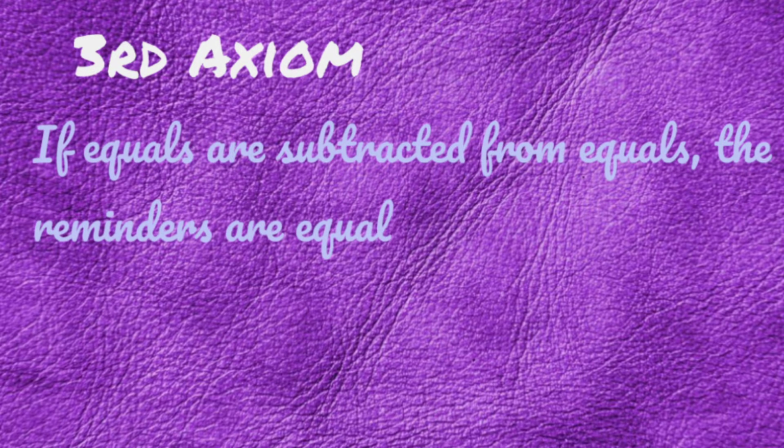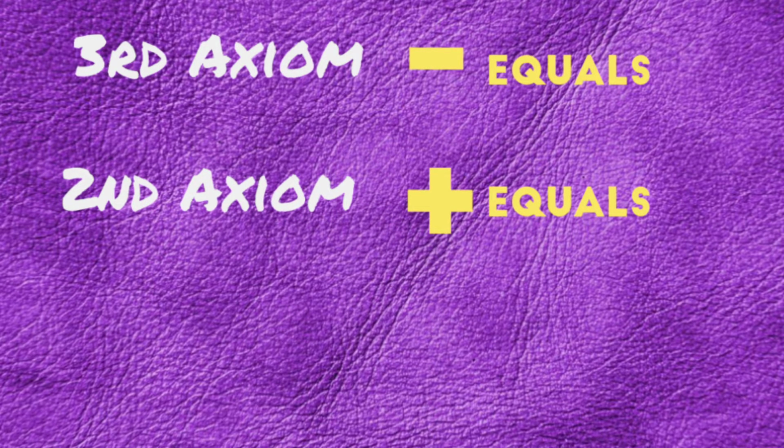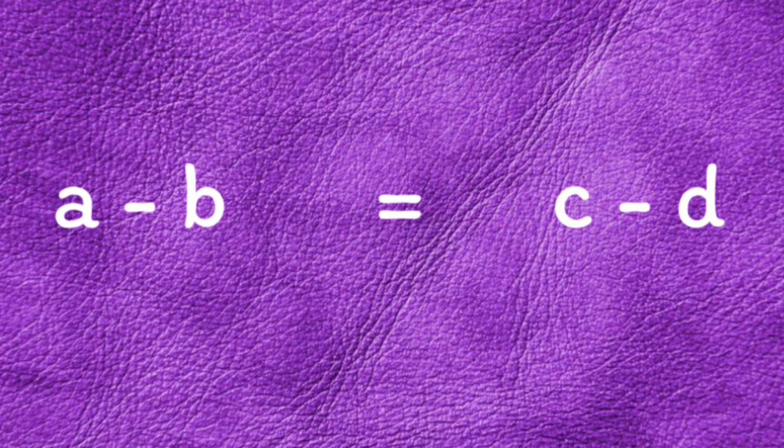Now let's move on to the third one. The third axiom of Euclid is almost the same as the second one, as it simply says if equals are subtracted from equals, the remainders are equal. In the second axiom, we added the equals, but in the third axiom, we subtracted them. I mean, if A is equal to C and B is equal to D, then A minus B will be equal to C minus D by this axiom. Yeah, that's it. That's the third axiom of Euclid. Now let's move on to the fourth one.